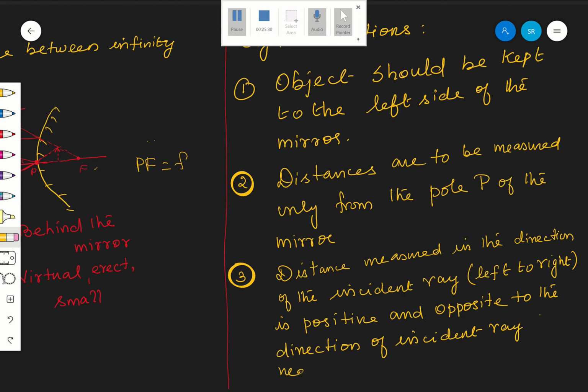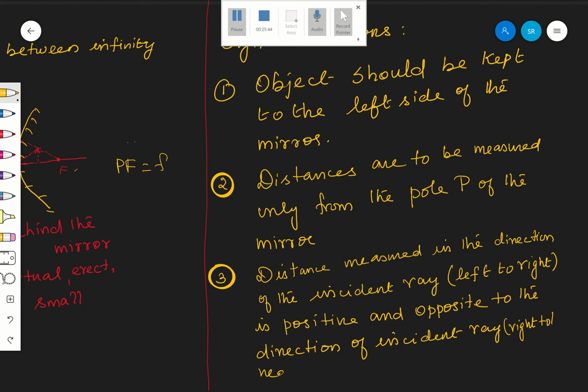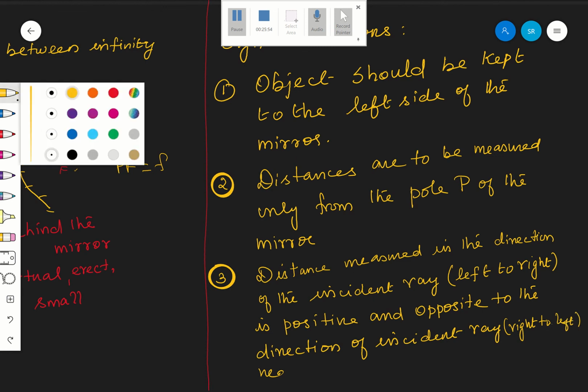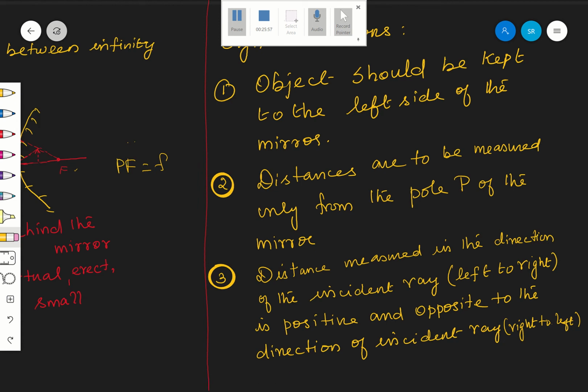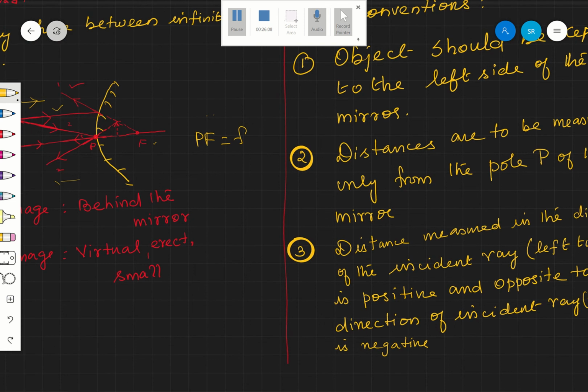Opposite to the direction of the incident ray means right to left. Yes, negative. Okay. Right to left means negative.